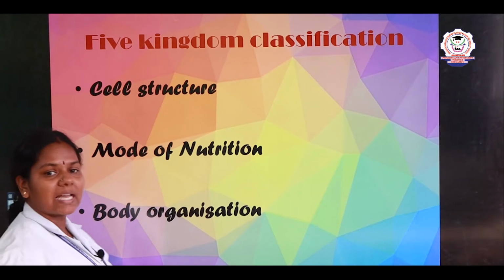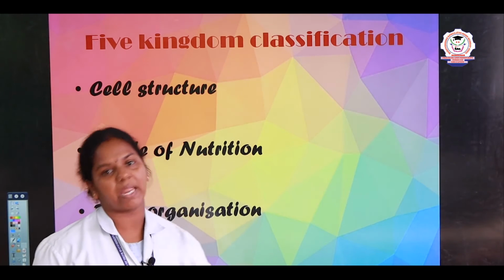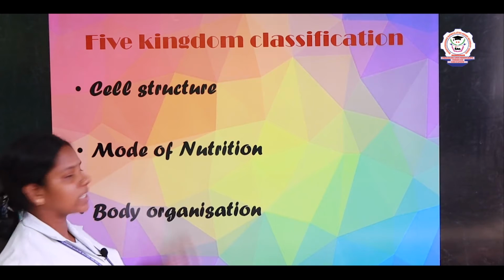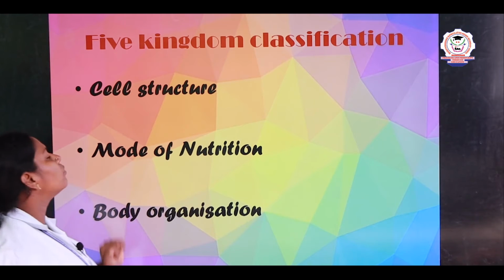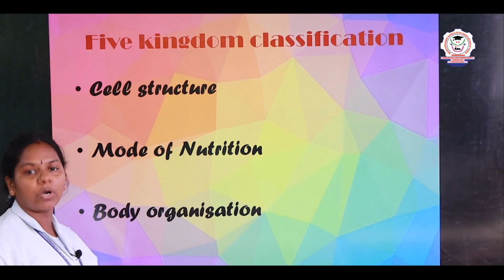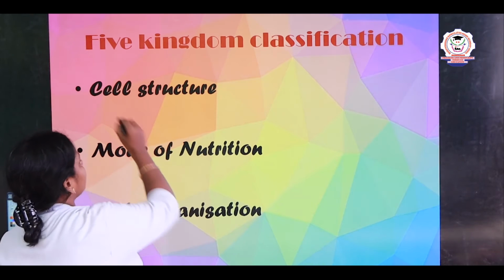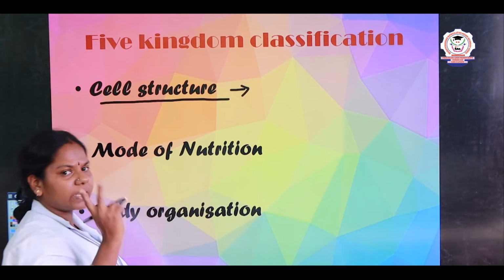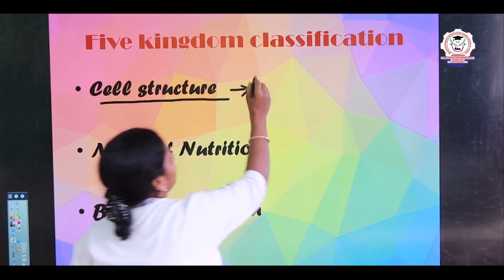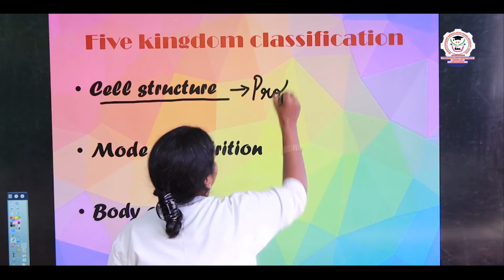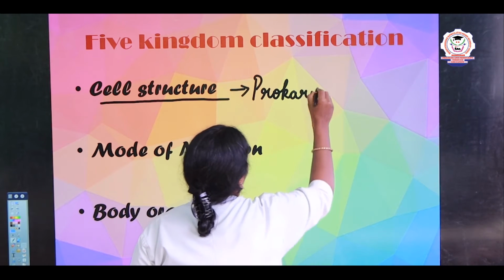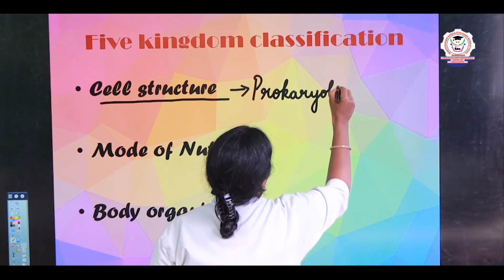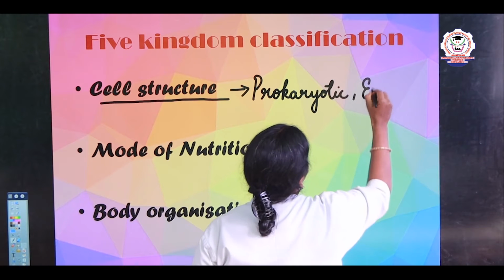R.H. Whittaker's classification is based on three main things. One is the cell structure, second one is mode of nutrition and third is body organization. First, in the cell structure, there are two types of organisms, children. One is prokaryotic and another type is eukaryotic.